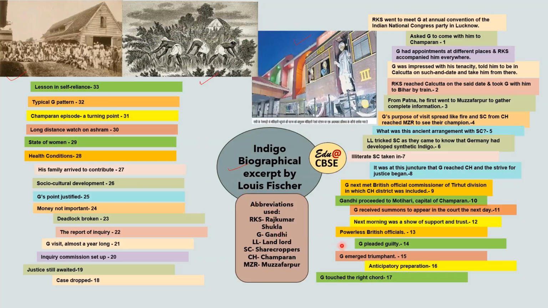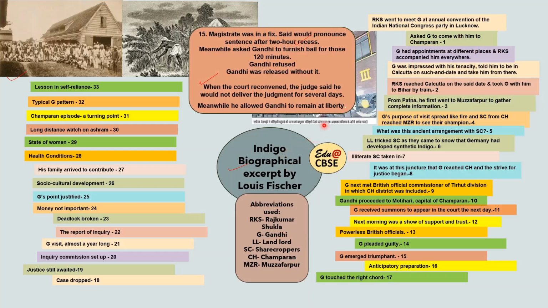So Gandhi emerged triumphant. After this, the Britishers, the authorities, did not have anything to say. The magistrate was in a fix. He said that he would pronounce the sentence after a 2 hour recess. Meanwhile, Gandhi was asked to furnish bail for those 120 minutes of the recess or break time. He was asked to give bail, but Gandhi refused. And then he was released without it.